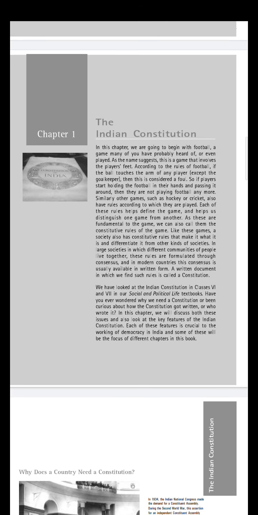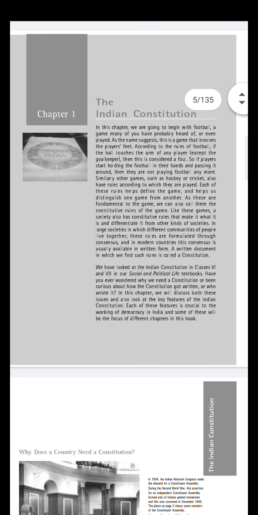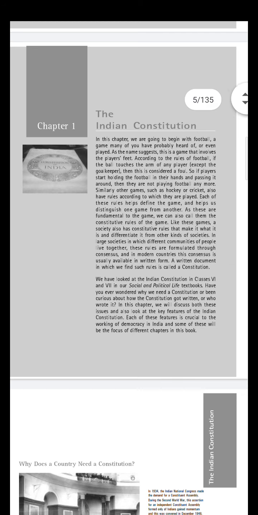Firstly, we all know the rules and regulations of that particular game. Suppose we want to play Ludo, an indoor game. So before playing Ludo, we should know the rules and regulations of Ludo, how many players will be there, what is the role, and what particular things we have to follow according to that.